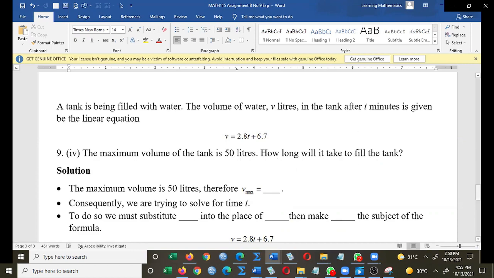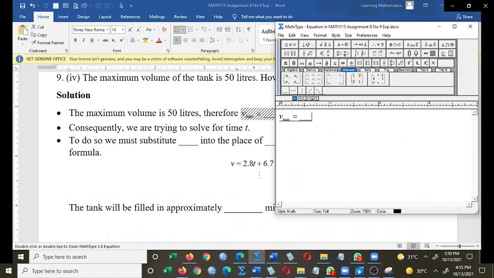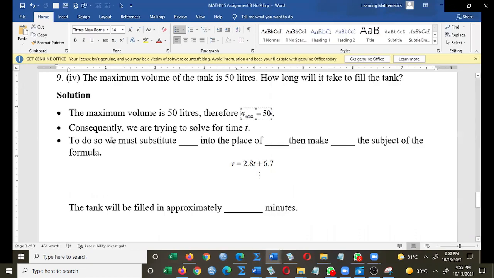Solution. The maximum volume is 50 liters. Therefore, what does that mean? V max is what? So V max is equal to 50. That's a V, right? 50 is a V. Consequently, we are trying to solve for, what are we trying to solve for? For T. To do so, we must substitute. What must we substitute?